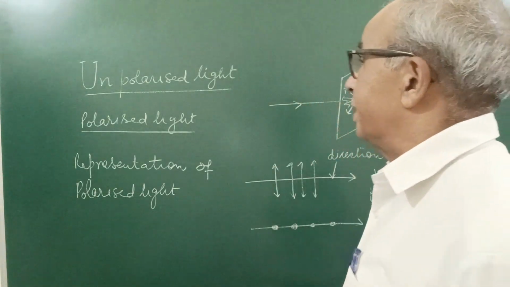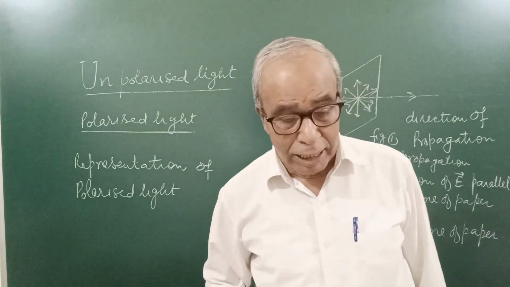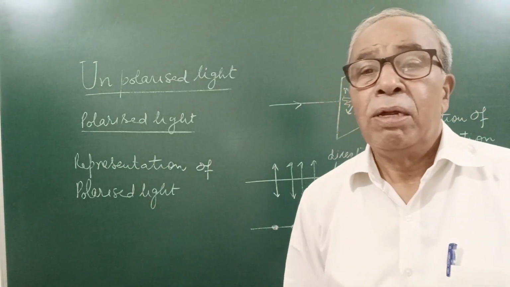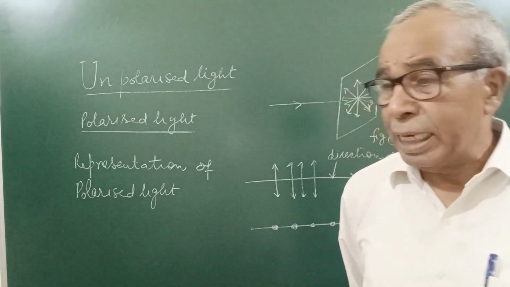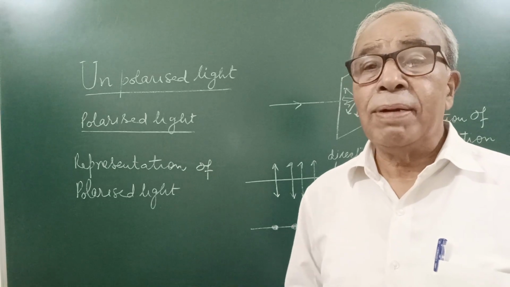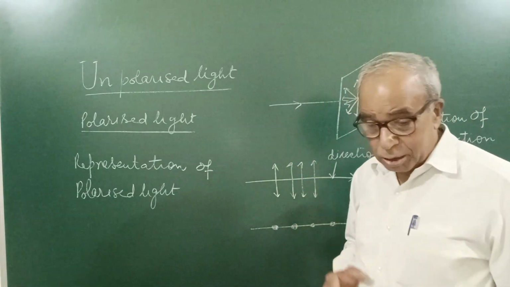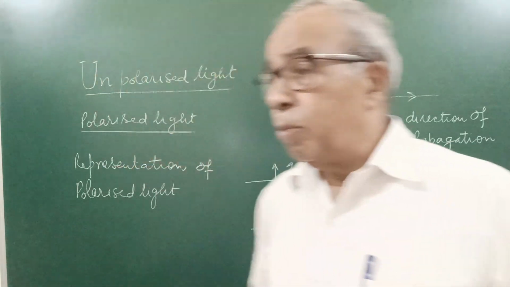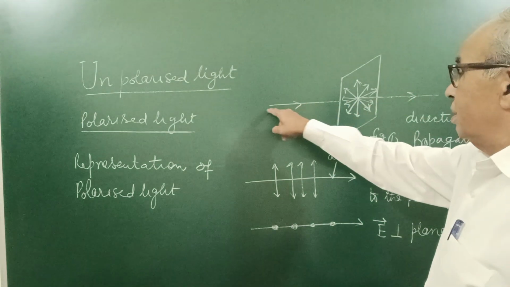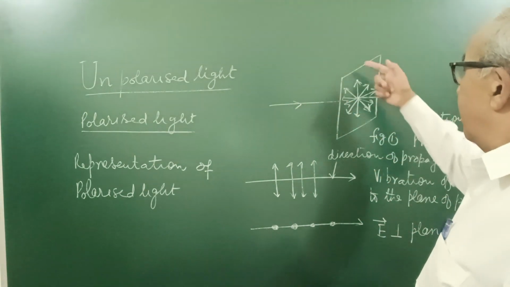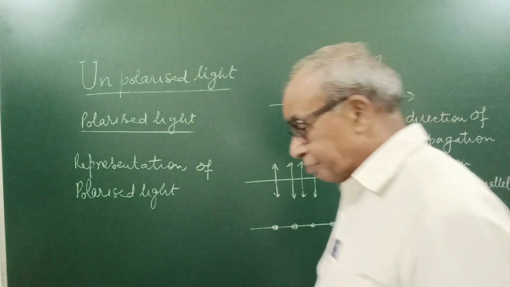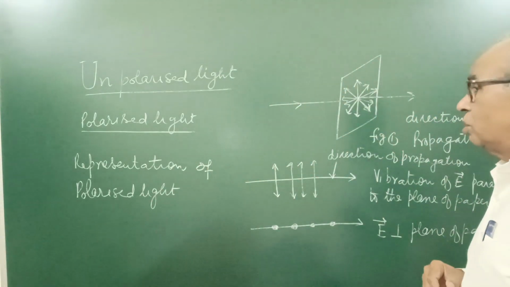I told you that light is an electromagnetic wave, and it is the electric field vector of the electromagnetic wave which produces every sensation of sight in our eye. The electric and magnetic fields are at right angles to the direction of propagation of light. In a beam of light, suppose this is the direction of propagation, and this is a plane perpendicular to the direction of propagation.